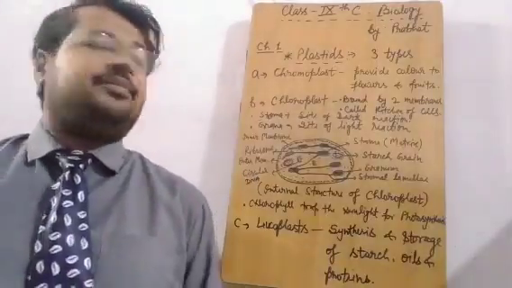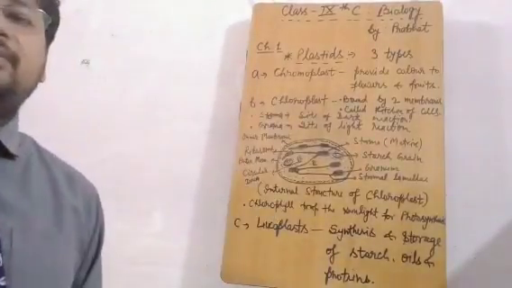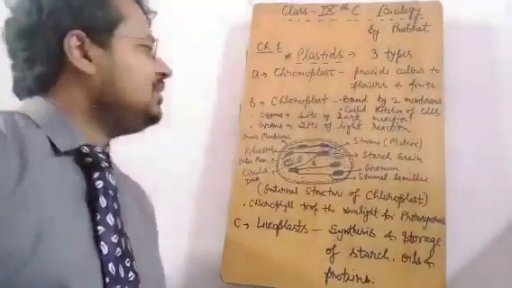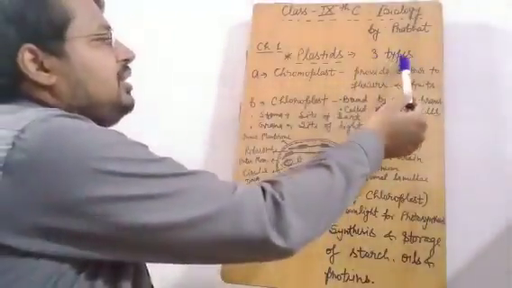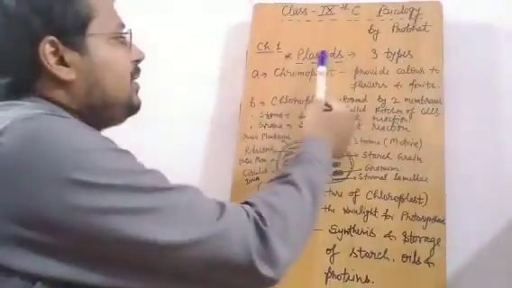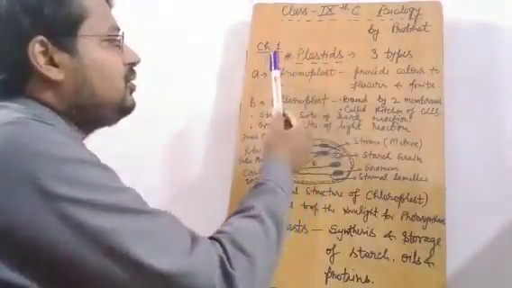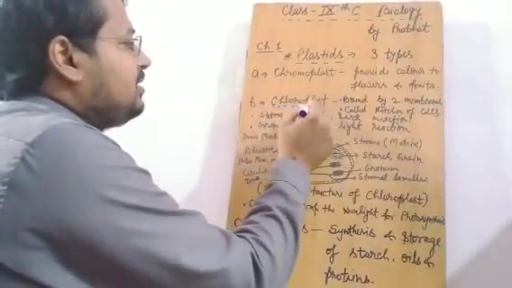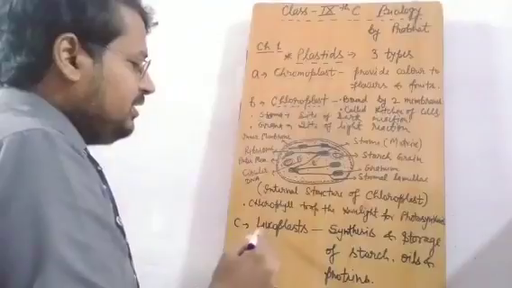Now, how many types of plastids are found in organisms, especially plants? It is mentioned on this board, and I think it is visible to all of you. Three types of plastids are found. First is chromoplast, second is chloroplast, and third is leucoplast.